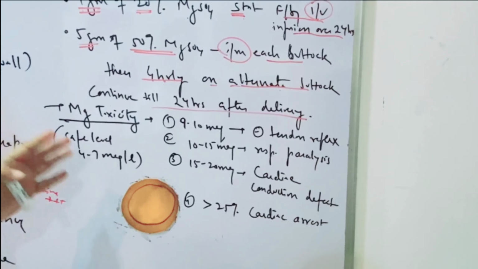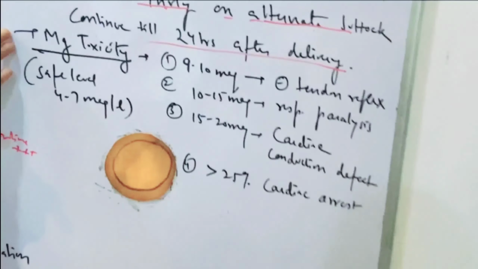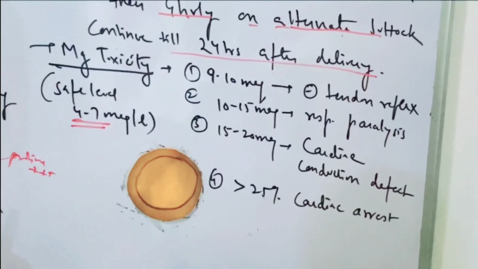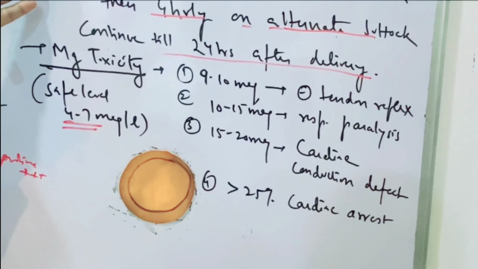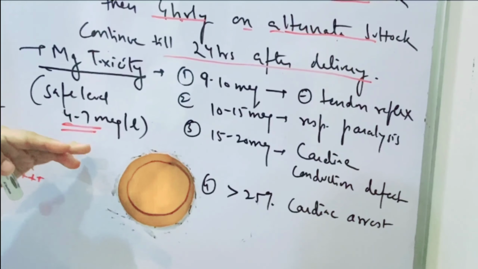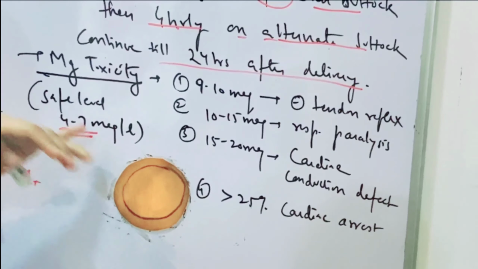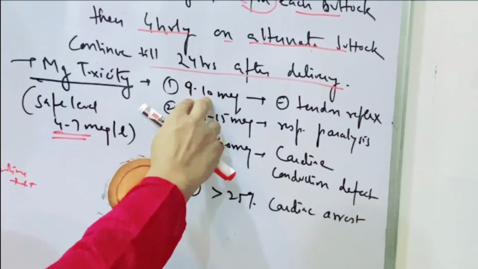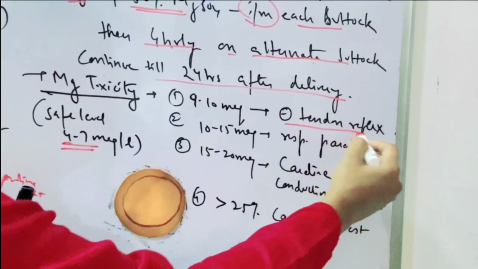बट माइट बी पॉसिबल कि इतना मैग्नीशियम सल्फेट देने से it may cause magnesium toxicity. So safe level of magnesium is 4 to 7 milliequivalent per liter. So when we are giving magnesium sulfate therapy throughout the day and night, so we have to see the blood level of this magnesium sulfate. So if it is 4 to 7, then it is a safe level, nothing to worry. But if it is in between 9 to 10 milliequivalent, the first symptom is the absent tendon reflexes.